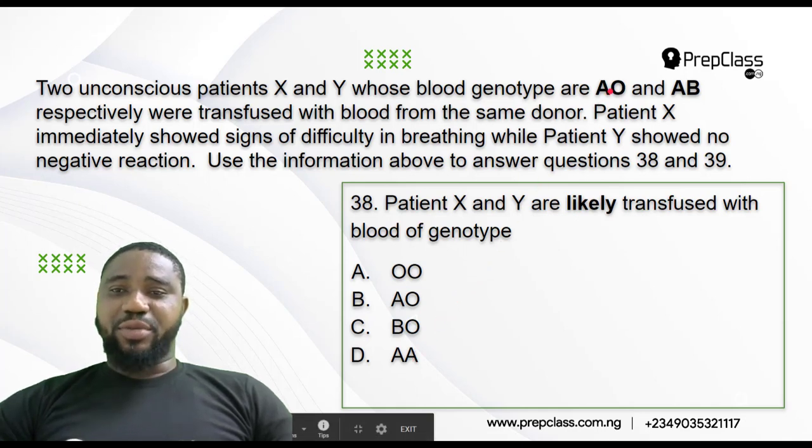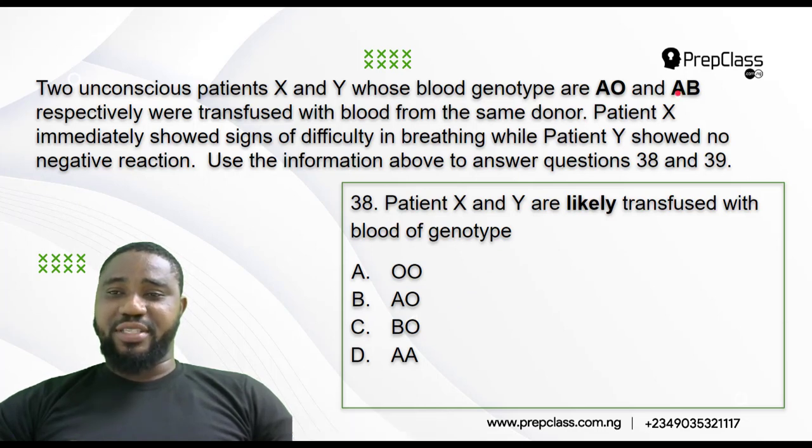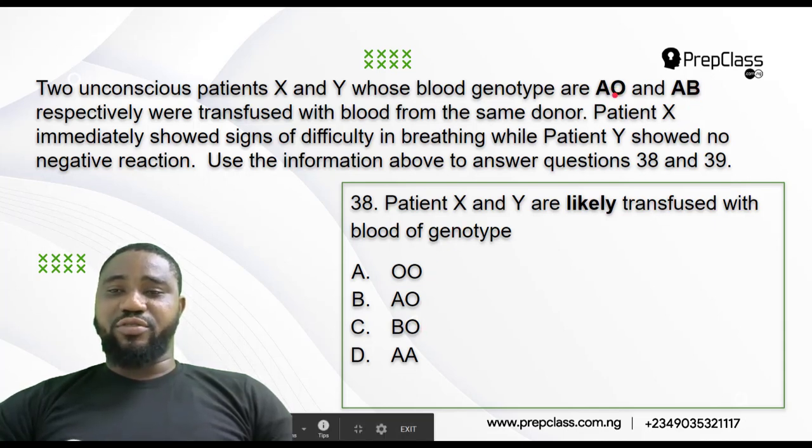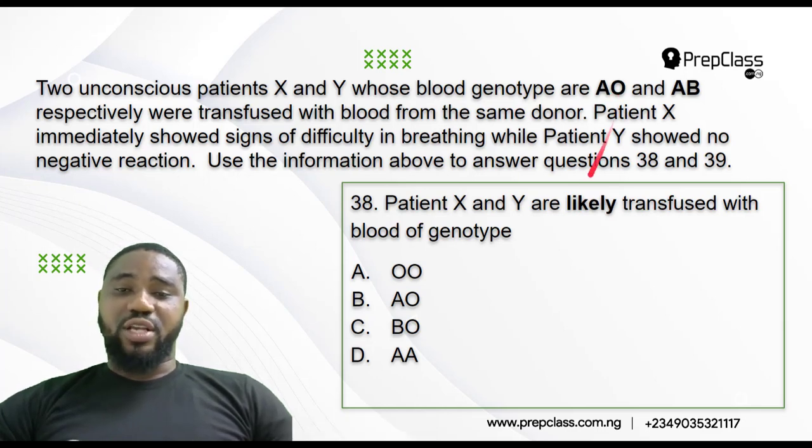Now if you look here, you see that patient Y has AB, a universal recipient. Patient X has A and O. Maybe A is dominant over O, so it's going to reflect as blood group A, but he has some O genotype in him. But patient Y is AB, a universal recipient, so he can receive any of this blood without harm. But AO is not a universal recipient. You have to be very cautious before you undergo blood transfusion.